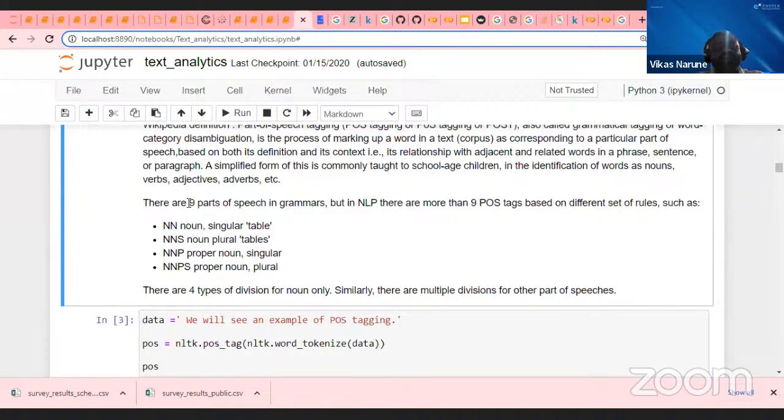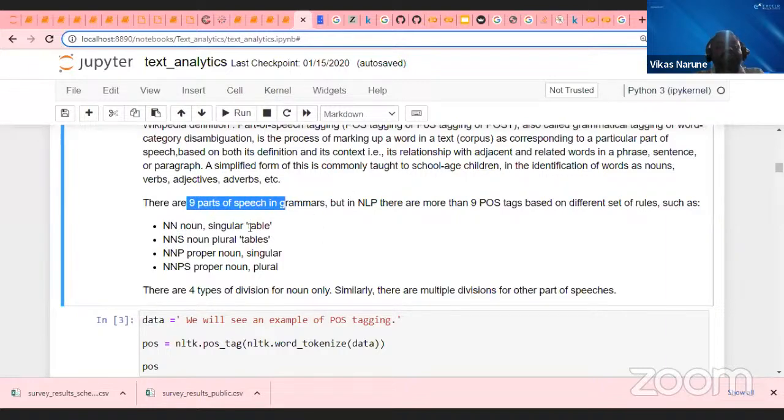Okay, so try to understand why there are 9 parts of speech instead of the 6 in the English language. Here it is trying to bifurcate between the singular form and plural form separately. So you can say noun, but if the noun is singular, it is called NN, noun singular. But if the noun is plural, it is called NNS. That is why they have more parts of speech here in NLTK.